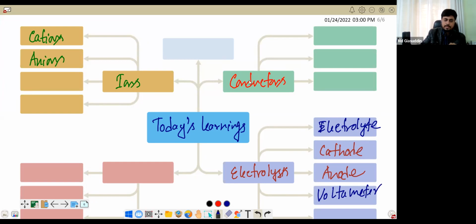Sir, like the South Pole and the North Pole, they unlike attract each other. Like this only, the anode is the negative charge and the cathode is the positive. The anode negative attracts with the cathode's positive, and the cathode's positive attracts with the anode negative.